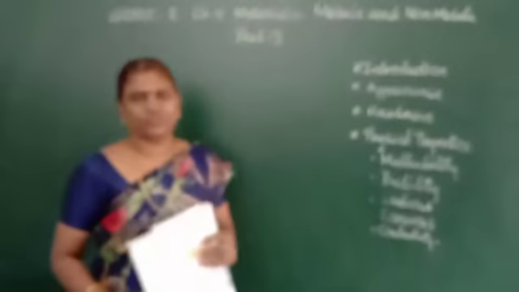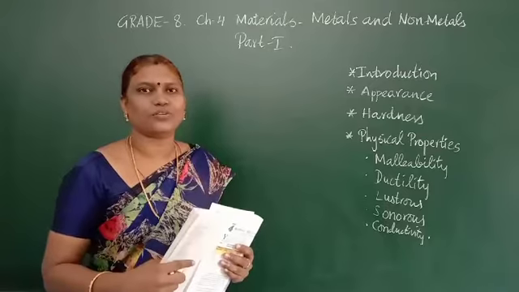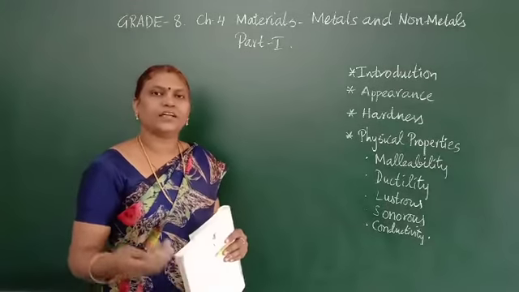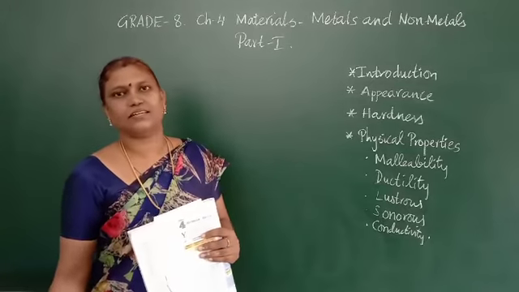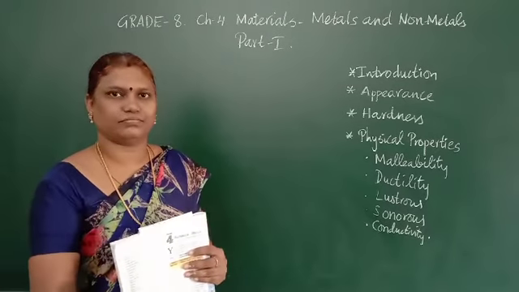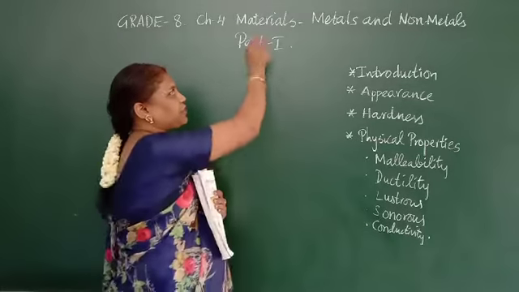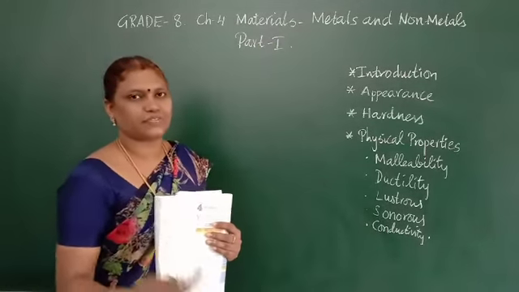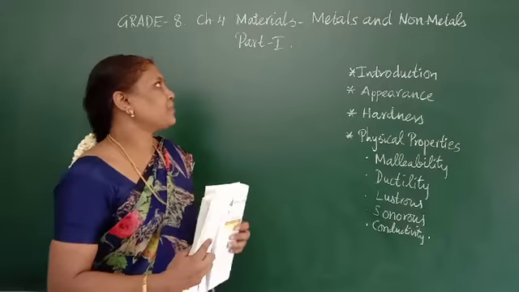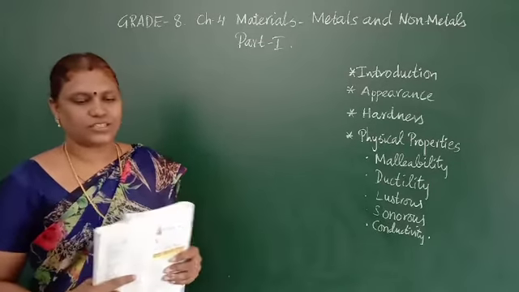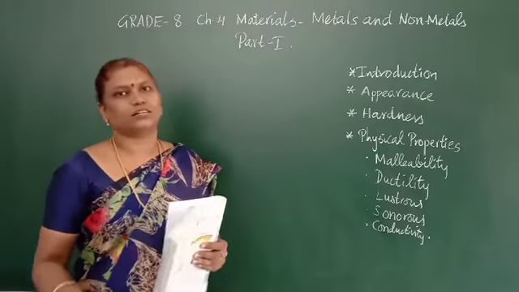Okay, materials. You know what materials are? Some objects are made out of materials. For example, iron is used for making furniture. So iron is a material used for making many furniture and many things. Objects are made out of materials, and the materials are classified into two. They are metals and non-metals. So metals and non-metals we are going to see today. In that we will see what are metals and what are non-metals.